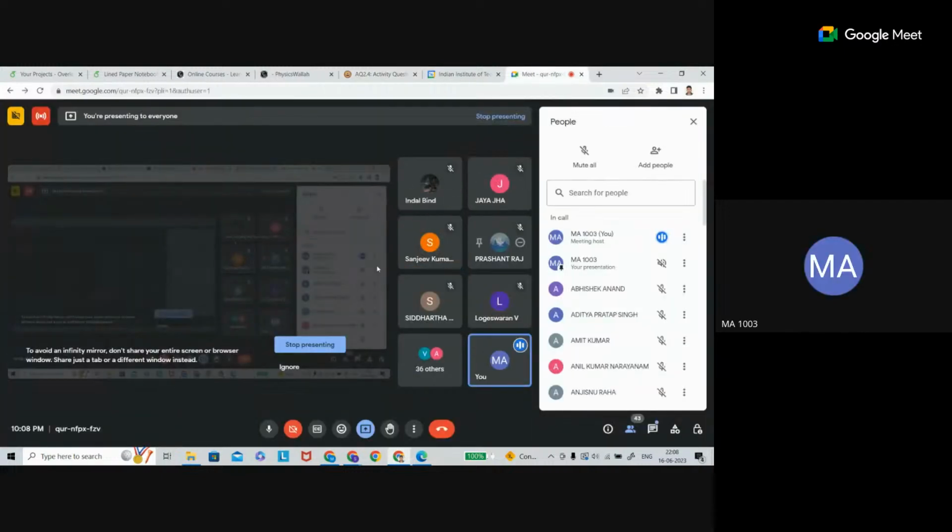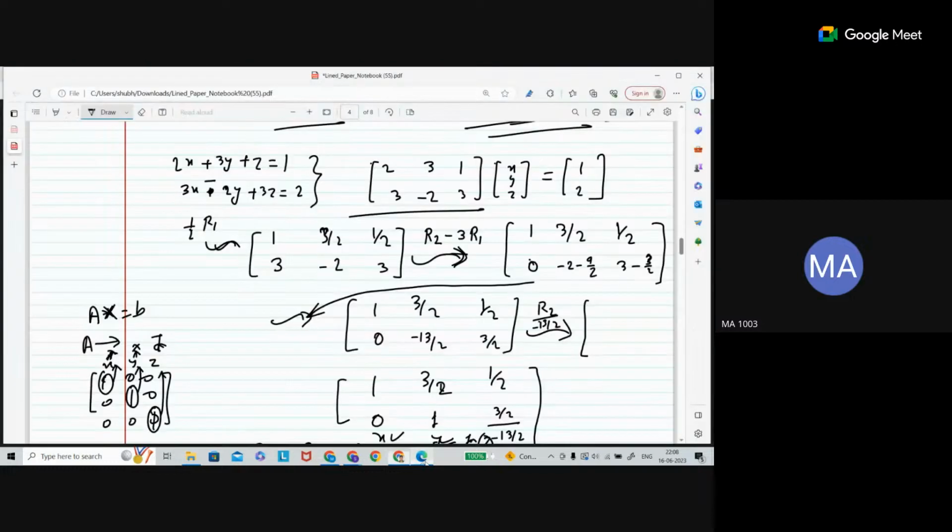All variables can be independent also. Suppose your system is 0x plus 0y plus 0z is equal to 0. For this system, will the number of solutions be infinite or no solution? Infinite. Even if there is one single independent variable, in that case the system has infinitely many solutions.